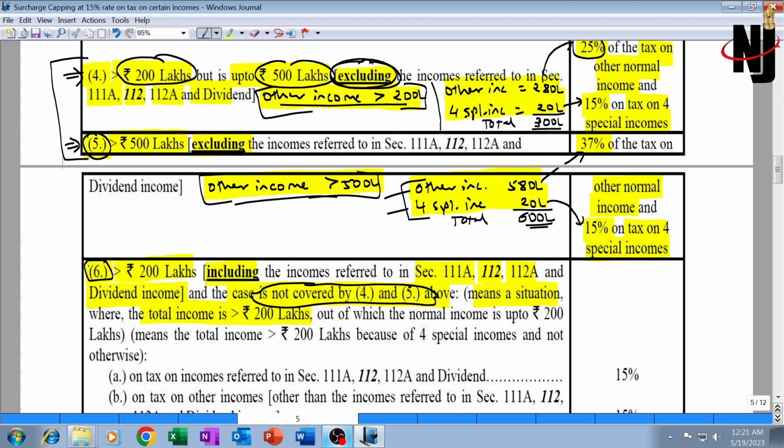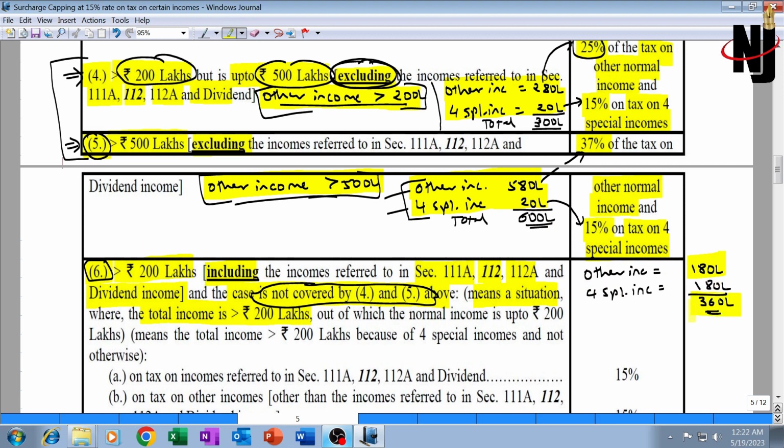So which situation are we talking about in situation 6? We are talking about a situation whereby at least other income is less than 2 crore, let's say 180 lakh, and special income could be more than 2 crore, more than 5 crore, or less than 5 crore. Say special income is also 180 lakh. Total income is 360 lakhs. That means other income is less than 2 crore, total income is greater than 2 crore.